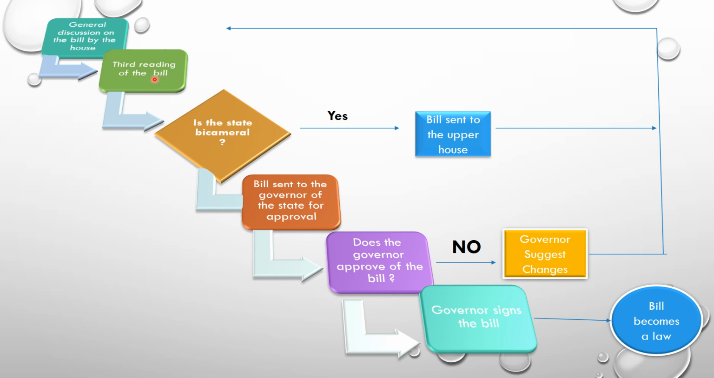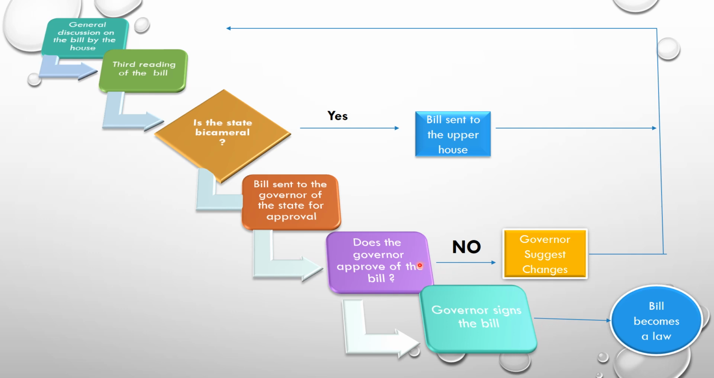Is it clear? Now after the third reading, the bill is sent to the other house. If the state is bicameral, the bill will be sent to the upper house, that is Vidhan Parishad, and again they will follow the same procedure. And if the bill is passed, the bill will be sent to the governor for his approval. If the governor approves the bill, he will sign the bill and the bill will become law.